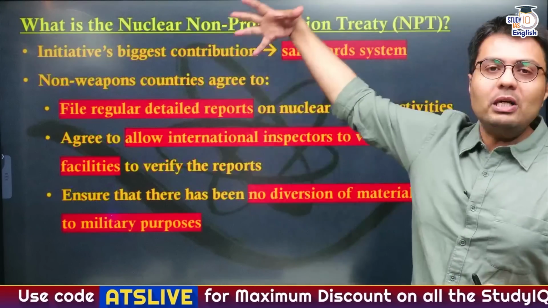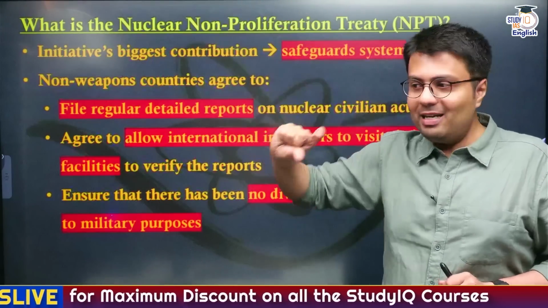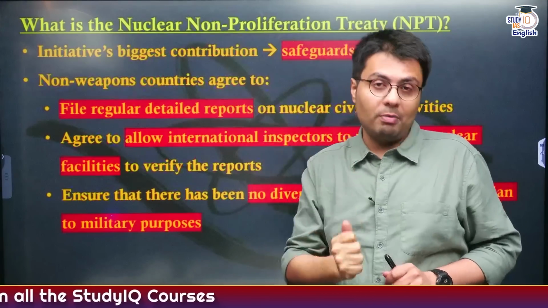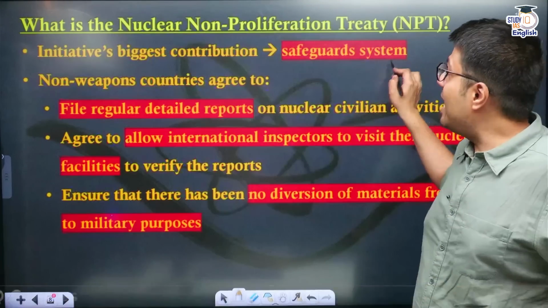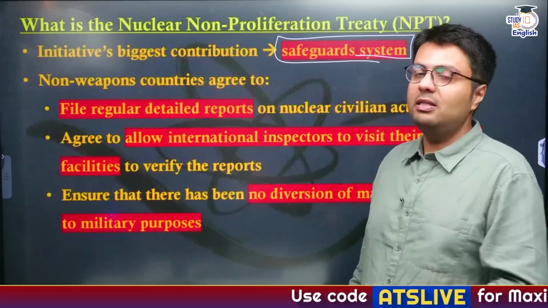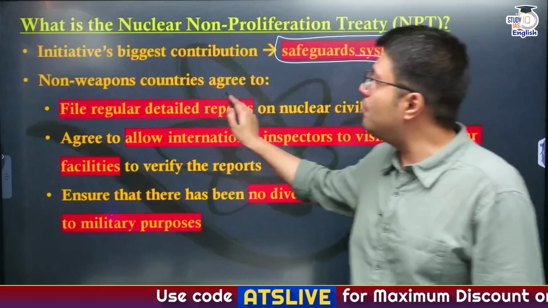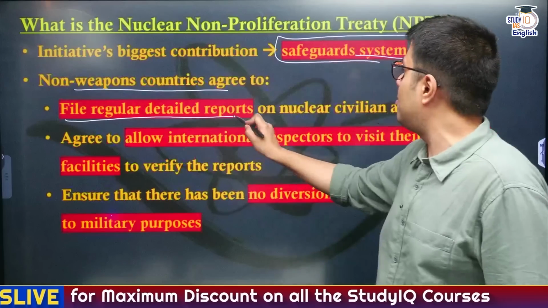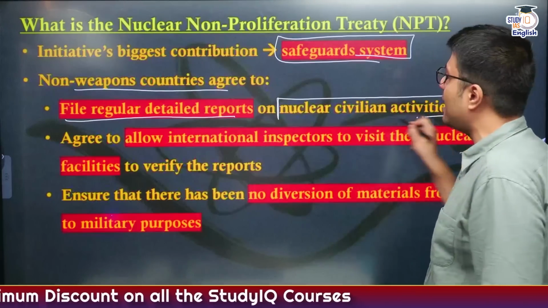Now, the most important achievement of NPT. It is not that NPT hasn't achieved anything. NPT has achieved a significant amount of work. What is this achievement? NPT has laid down a safeguard system. This safeguard system ensures that countries who do not possess nuclear weapons file regular detailed reports on their civilian nuclear activities.